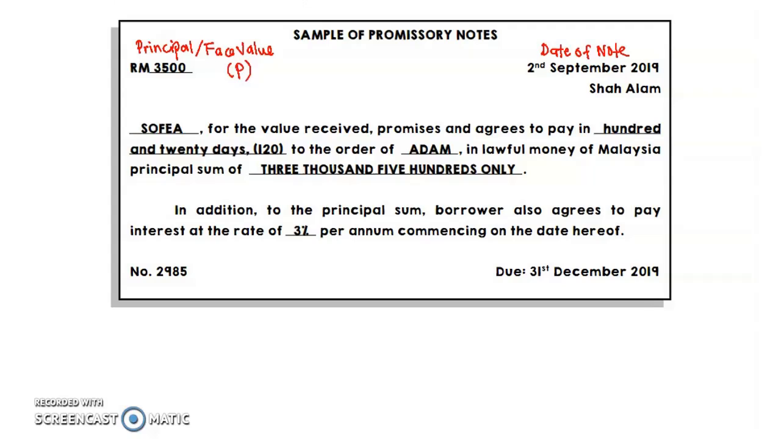Sophia, for the value received, so it means that Sophia will receive the money. So Sophia is the borrower, and Adam here is the lender. Sophia needs to pay some amount at the end of a certain period, which is 31st December here, to Adam. Adam lends some money to Sophia, Sophia borrows money from Adam. So 3,500 only refers to the principal or face value.